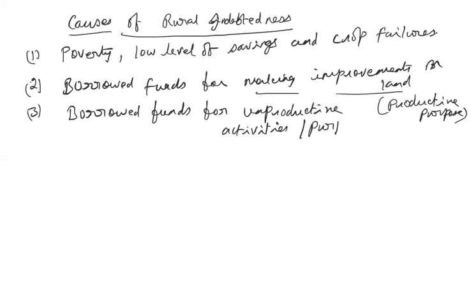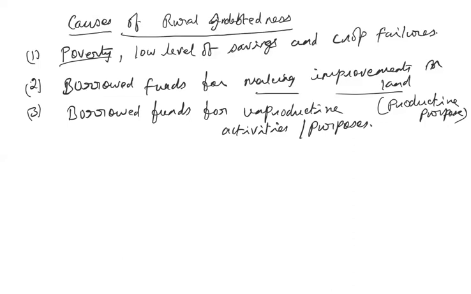Again, that's because they are poor, even for their basic consumption they have to borrow. And in the rural area, all those festivals are considered a prestige. So even with borrowing, they have to perform all those rituals. That's why most of the proportion of their borrowed funds goes for unproductive purposes rather than productive purposes.